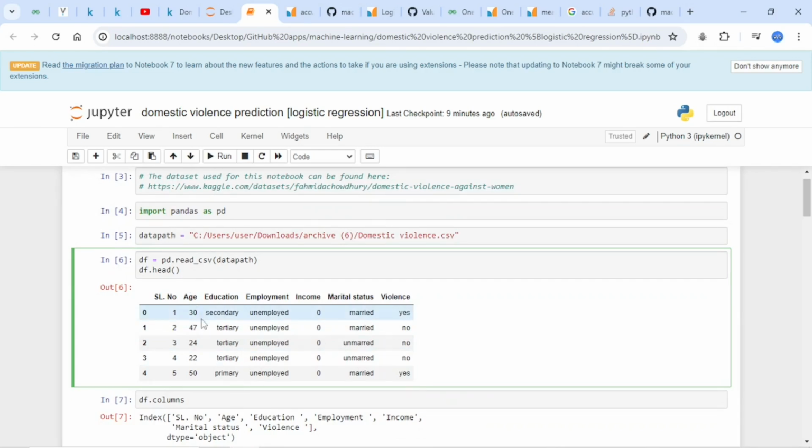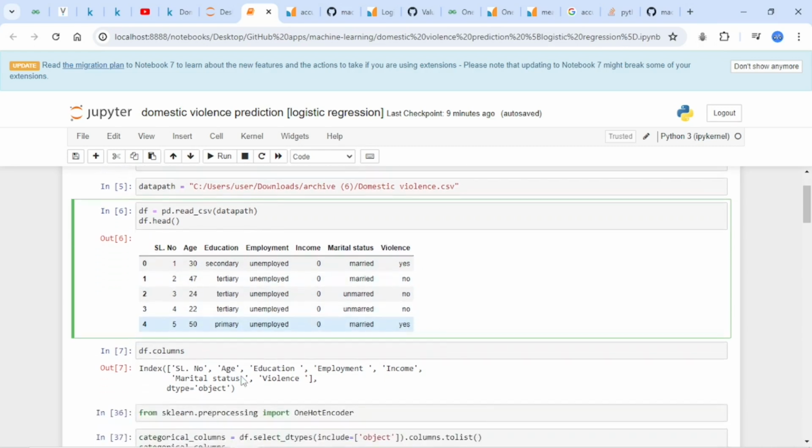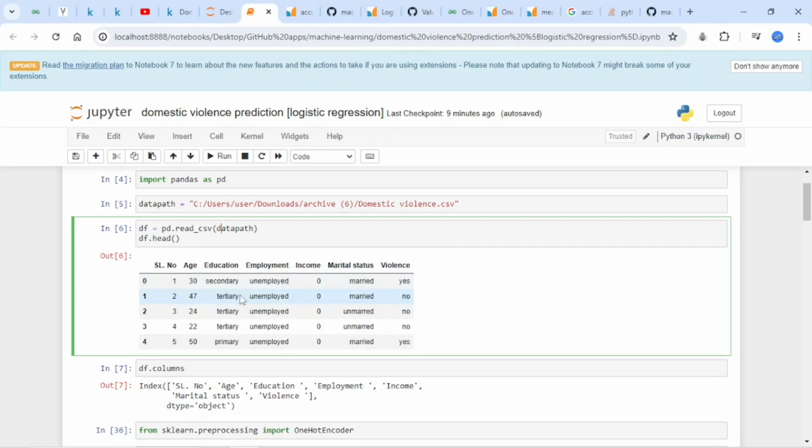So you have, for example, in the first row, the age is 30, education is secondary, unemployed, income level is 0, the marital status is married, the likelihood is yes. So it goes on and on for all the other values.